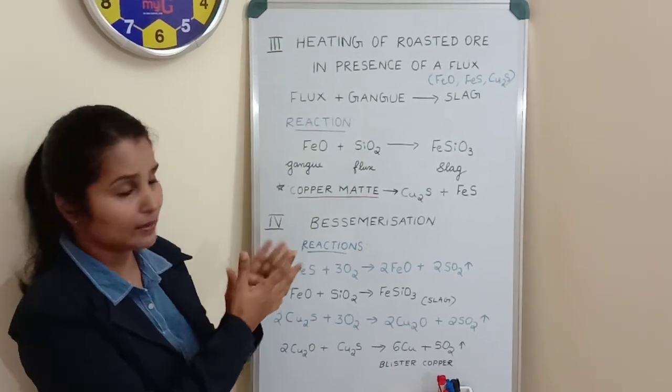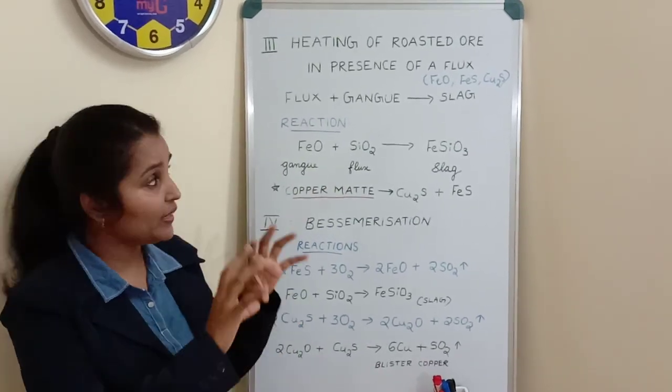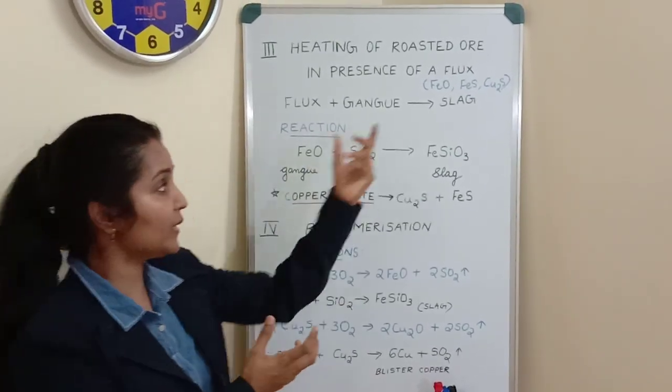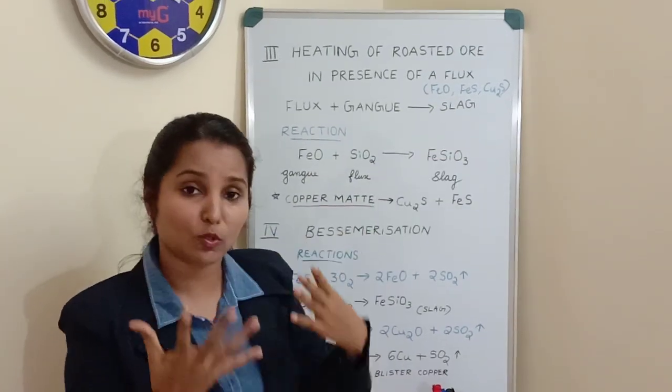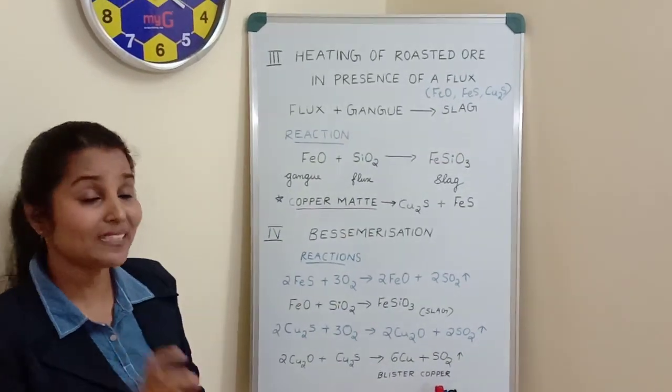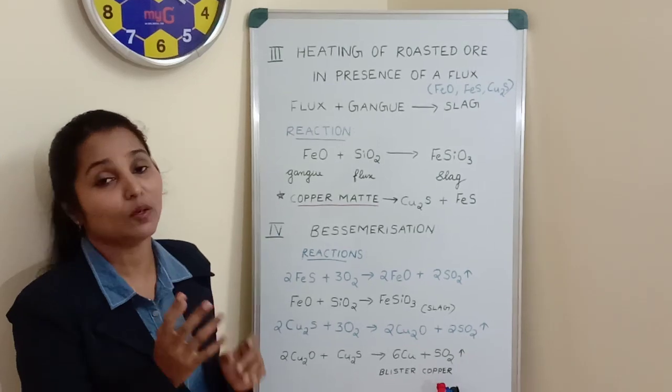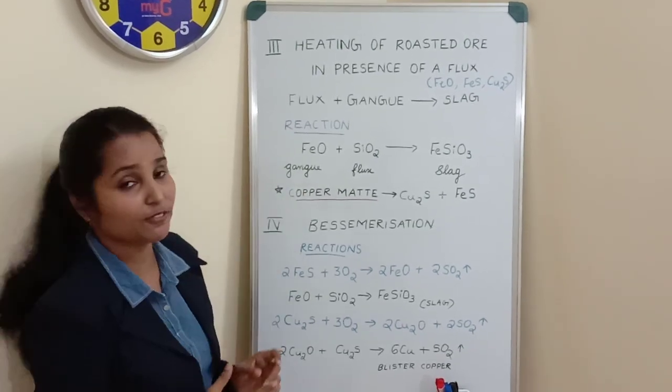So concentrated metal. So what we have to do? We have to add it with flux so that we will get slag, which is also an unwanted impurity, but it can be removed easily or comfortably. That is the use of flux.